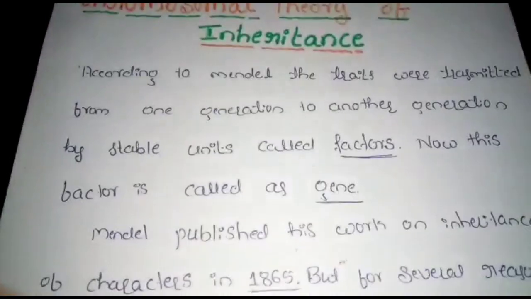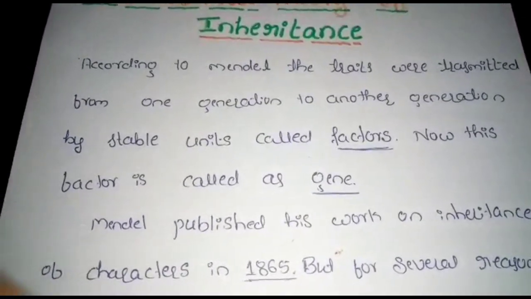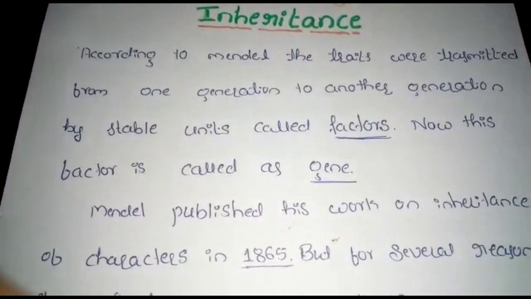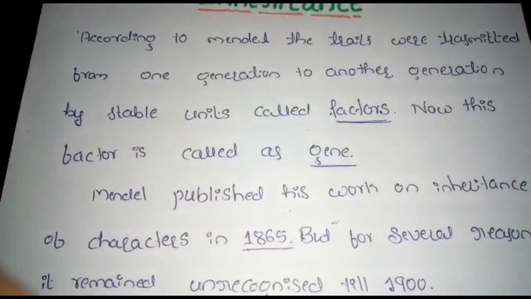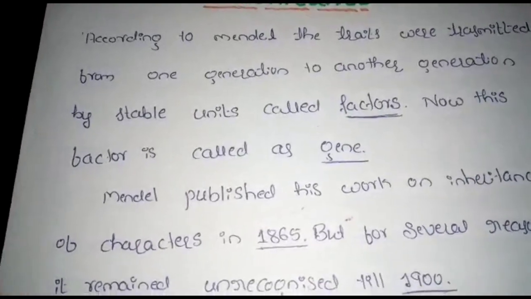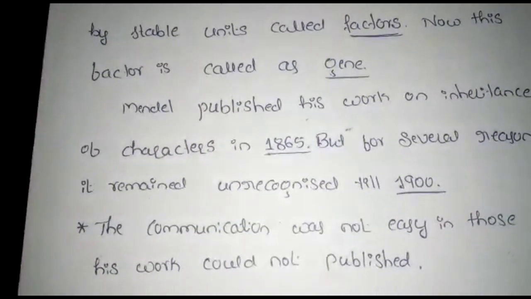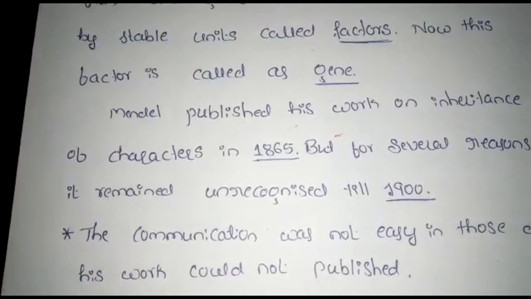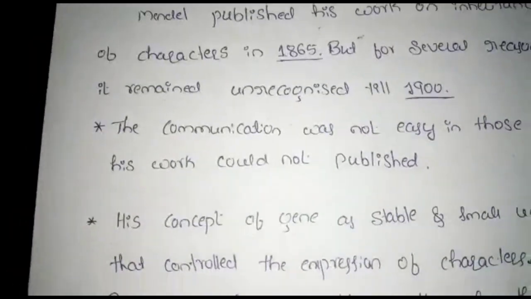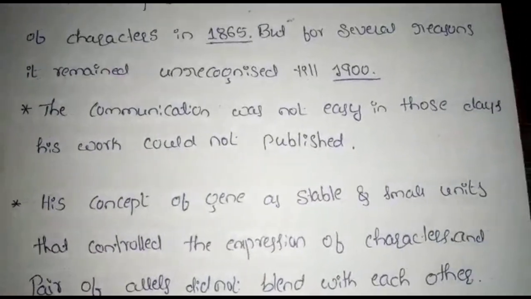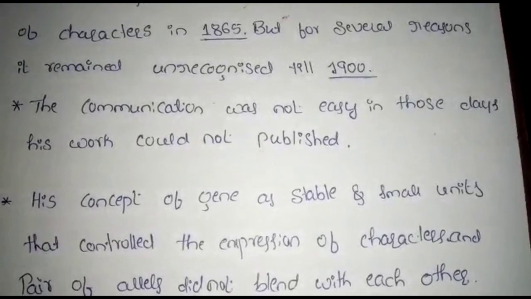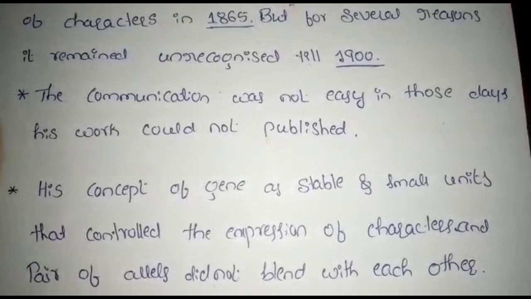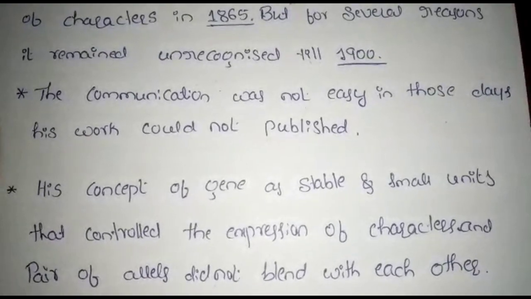After that, Mendel published his work in the year 1865, but for several reasons his work was not recognized until 1900. The reasons are: the first one is that communication was not easy for people to understand. The second reason is that genes are always stable, they are smaller units, and they control and express the characters.